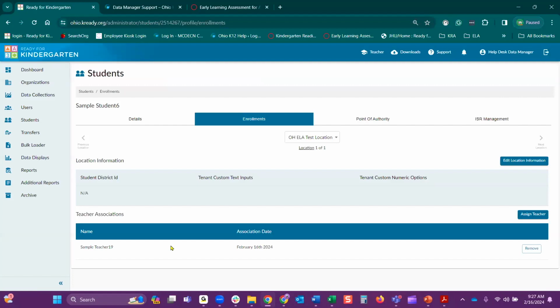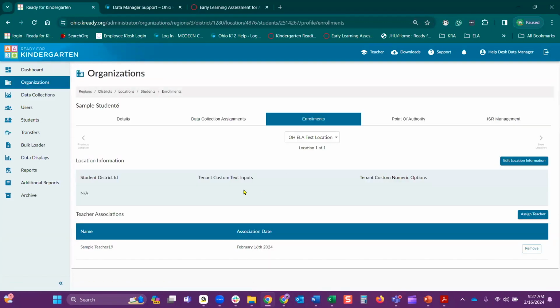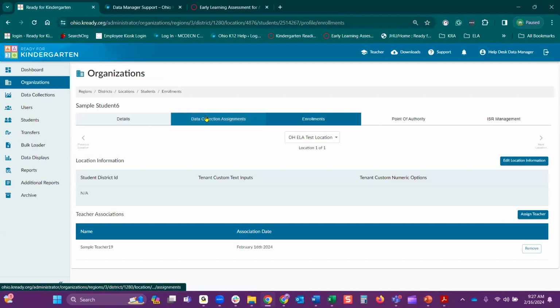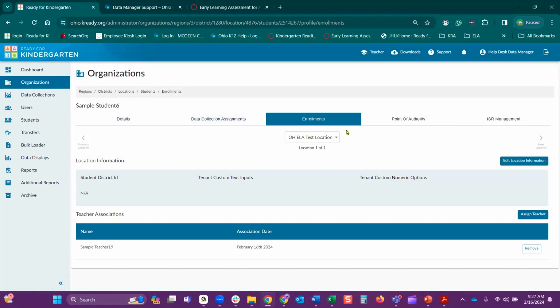You need to add that data collection. So from this screen, right underneath the box where it says the location, you have the word location and 1 of 1. The word location is actually a hidden little hyperlink and it's underlined. So you want to go ahead and click that. You now see you've gone up to organizations on that left-hand side, okay? And you can also see that you have more tabs for that student.